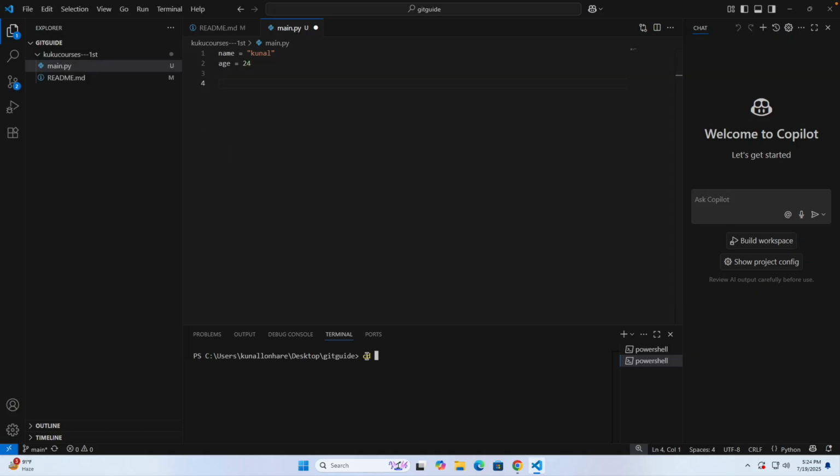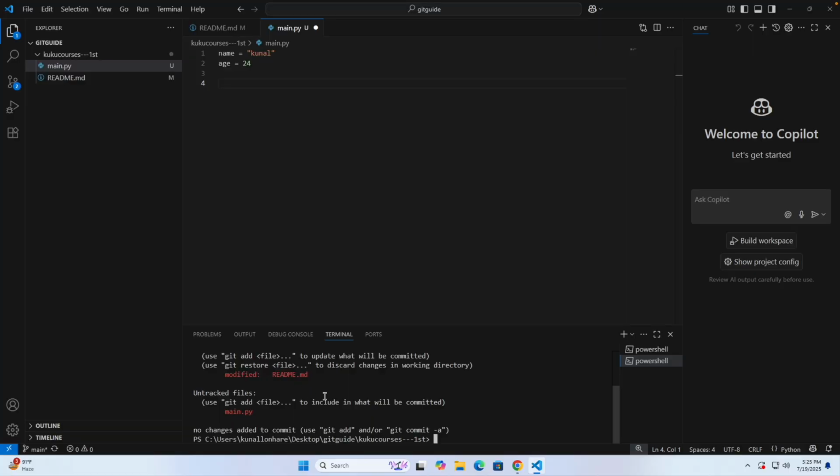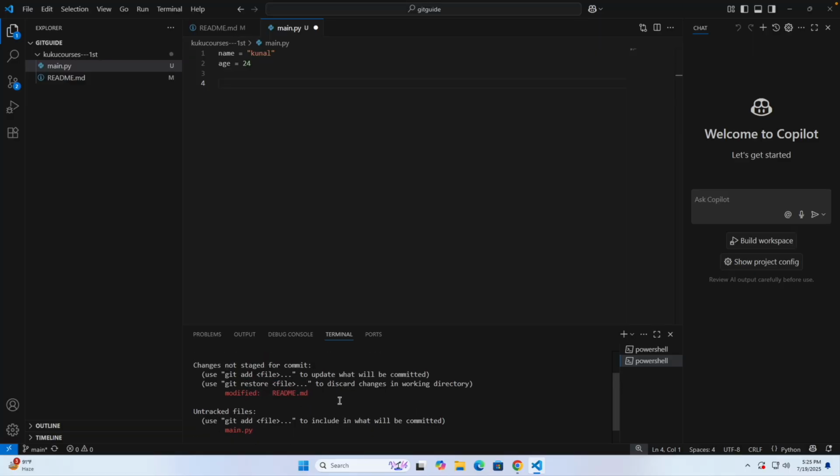So you just do cd, that is change directory, Kuku courses dash first. Then I am inside this folder. Now I just write git status. Now here you will see a few things. The very first thing you can see is modified.